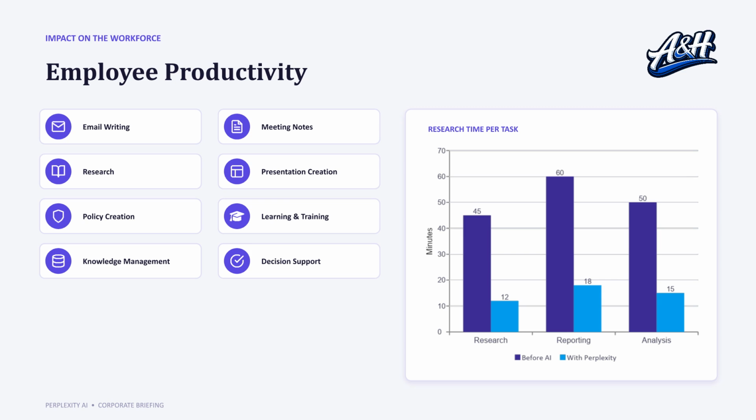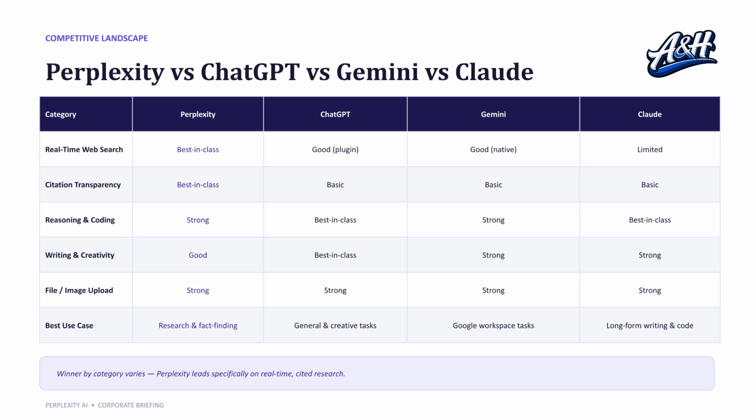By adopting Perplexity, organizations can significantly reduce the time spent on manual research, reporting, and analysis, freeing up employees to focus on more high-value tasks. When compared to other models, Perplexity stands out for its citation transparency and real-time search capabilities, while other models may excel in creative writing or complex coding tasks.